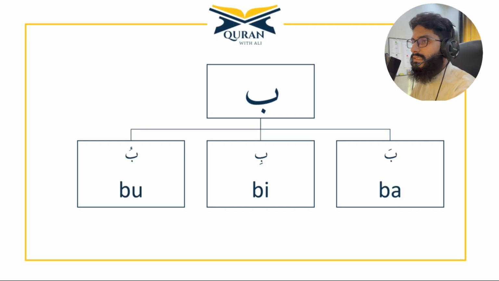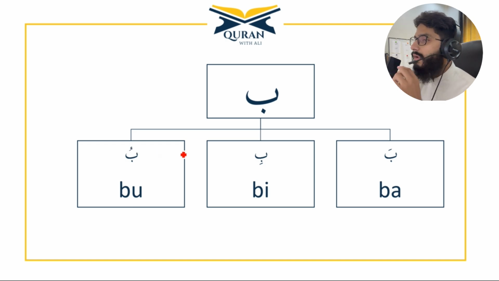So this is Ba. Now you observe that there are three cases. In the first case, it is Fatha, because it is above the line. This is Ba and there is Fatha. In the second, there is Kasra. And in the third one, there is Damma, the circle shaped or wow shaped.